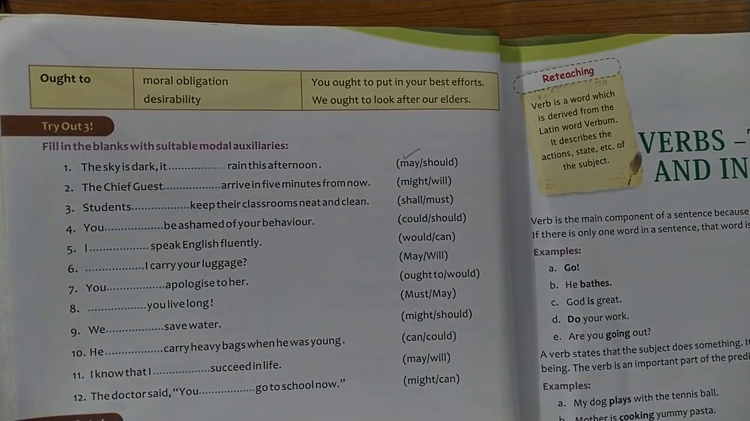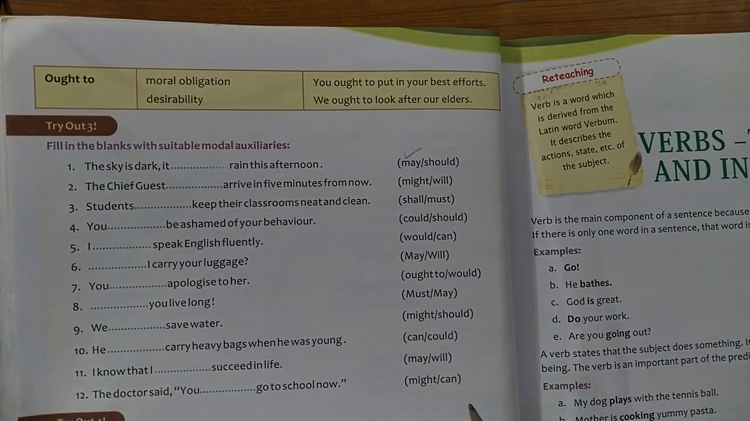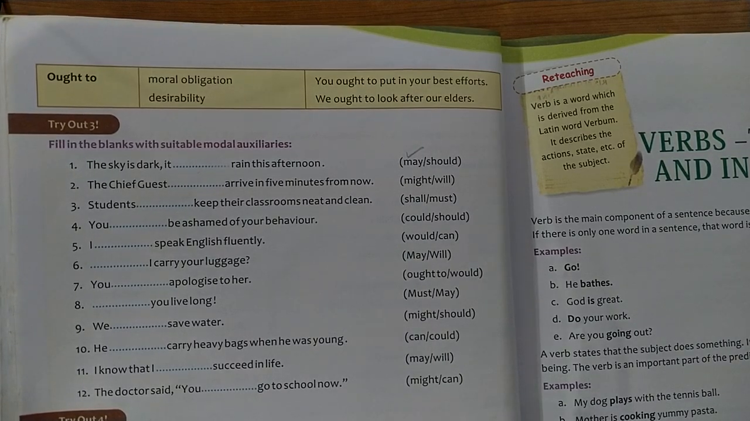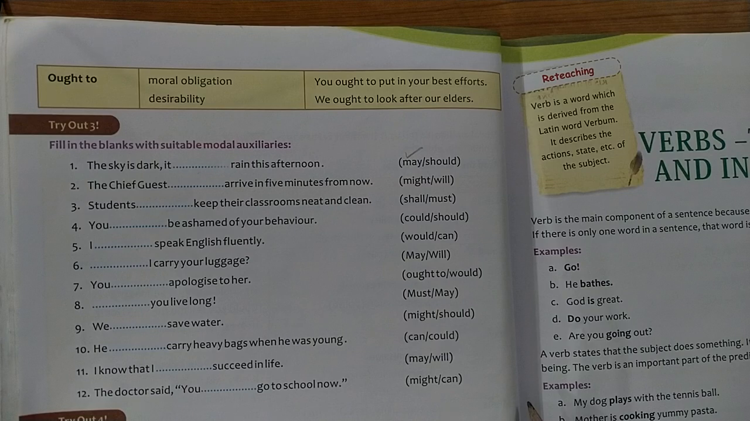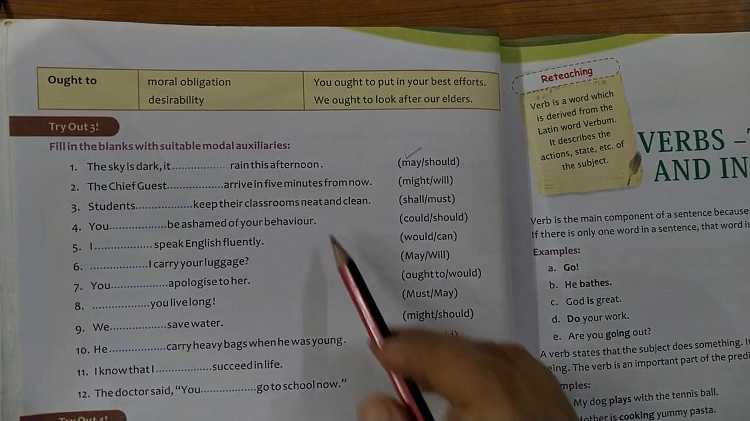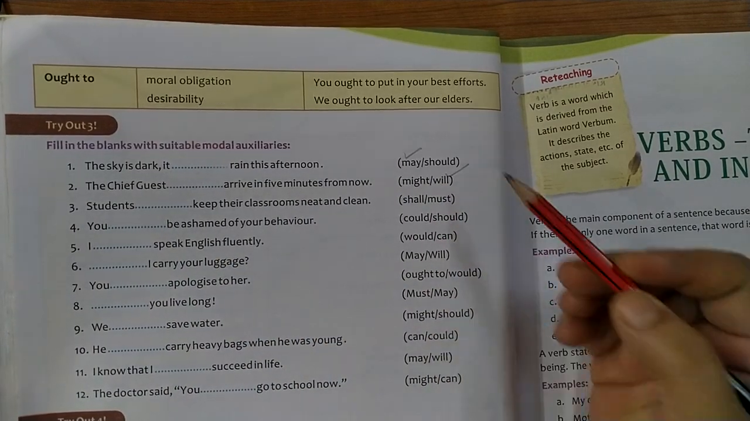Next, the chief guest dash arrive in 5 minutes from now. The chief guest might or will. The chief guest will arrive in 5 minutes from now because we know that it is definitely he is going to arrive within 5 minutes in the future. The chief guest will arrive in 5 minutes from now.